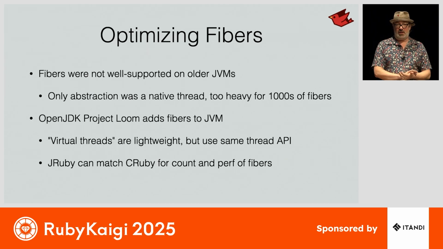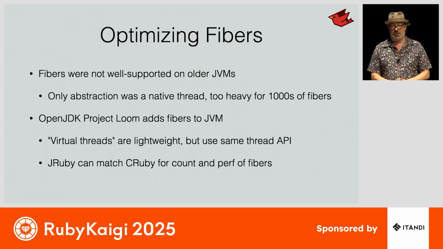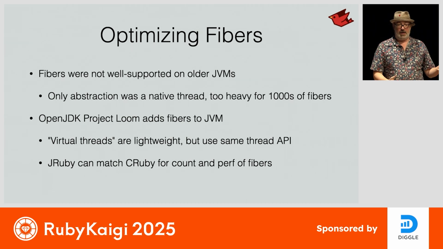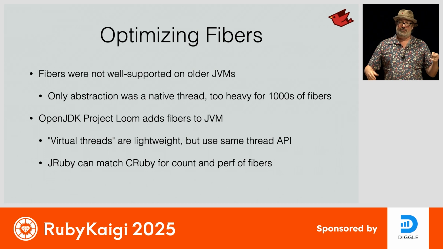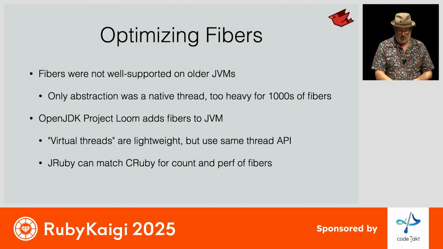Now, fibers have become more and more important in the Ruby community, and we've had some traditional challenges here. Fibers were not well supported on most older JVMs. The only way that we could implement fibers for JRuby was by wrapping full native threads. And native threads have a lot of limitations that aren't compatible with fibers. We can only spin up a couple thousand per process generally. They have much bigger memory overhead. They have a lot of cost at the kernel level to even get started and prepare all the metadata for them.